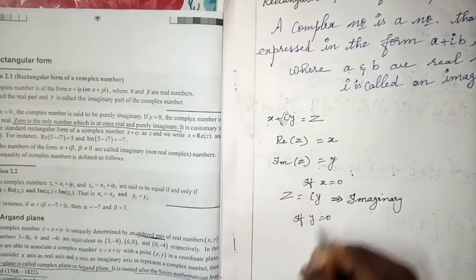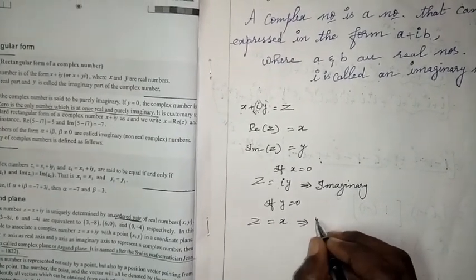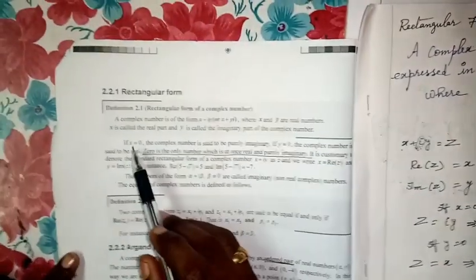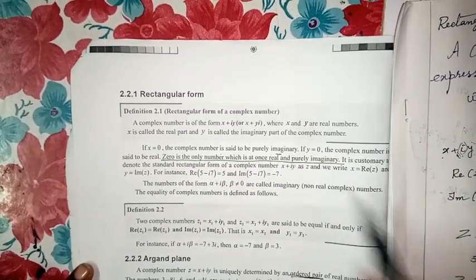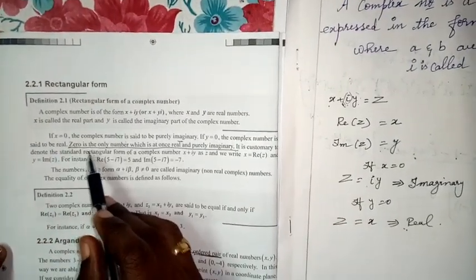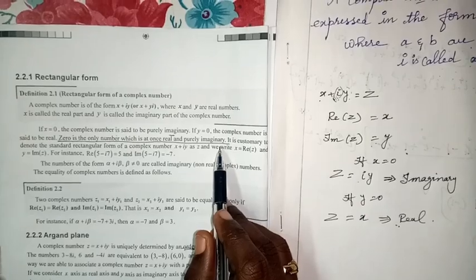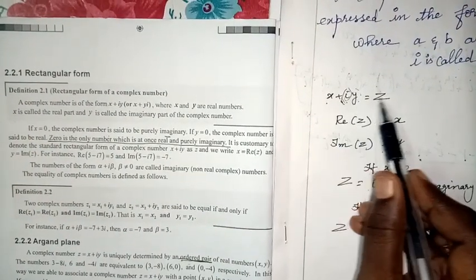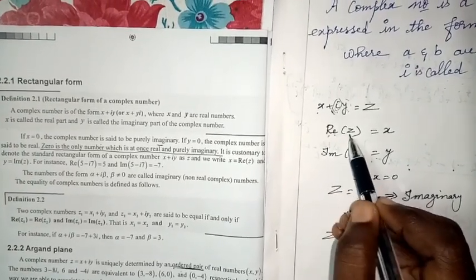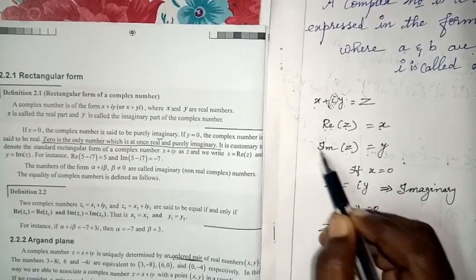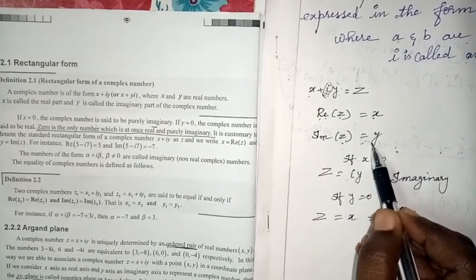If y equal to 0, what will come? z equal to x. Only x, there is no i along with it, so it is known as real. That's why I am telling you, if x is equal to 0, the complex number is said to be purely imaginary. If y equal to 0, it is purely real. But 0 is the only number which is at once real and purely imaginary. Here it's given z equal to x plus iy. The short form of real of z is Re of z, with capital R and e, equal to x. Imaginary, capital I m, of z equal to y, the part along with i, is known as imaginary z.